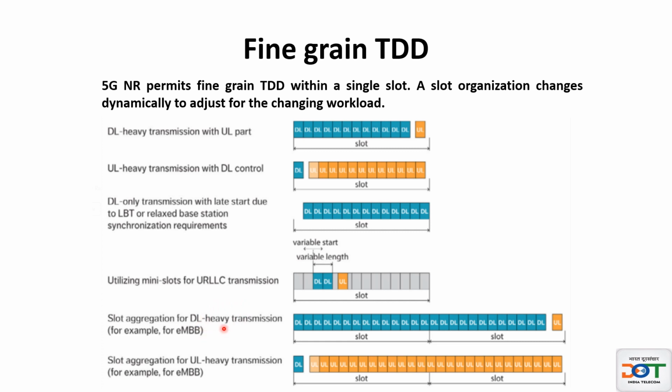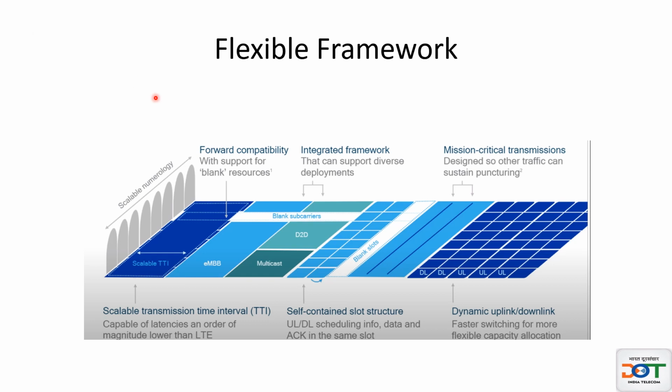In case of eMBB, you can use multiple OFDM symbols across more than one slot as downlink, and maybe a few for uplink. And that is for downlink heavy. For uplink heavy, you have this kind of structure where uplink symbols are more and downlink is, say, only one across more than one slot. That's why we call it a flexible framework in case of 5G new radio.